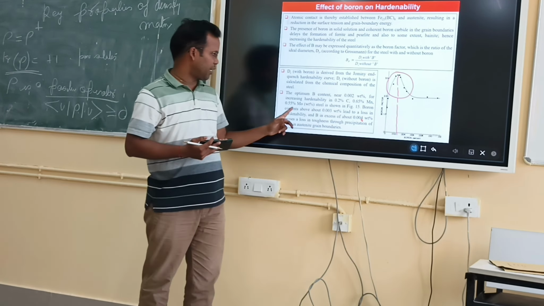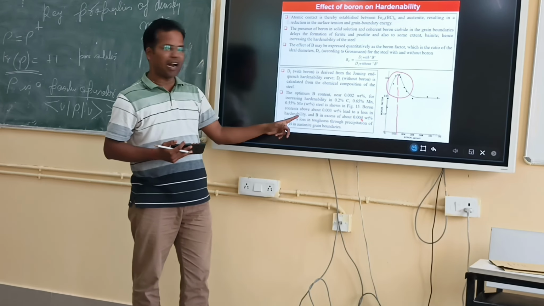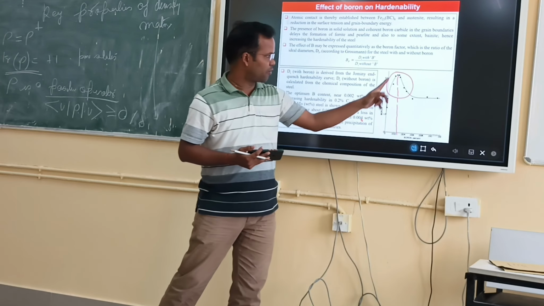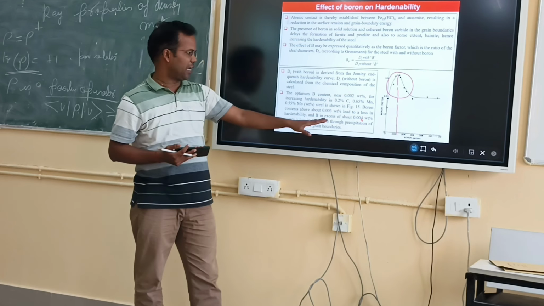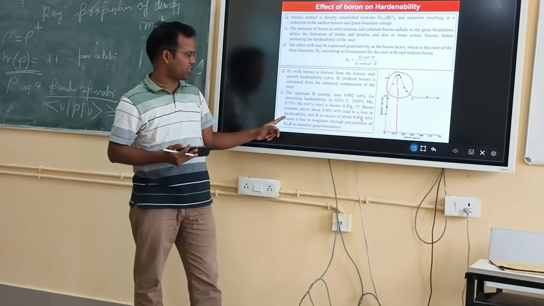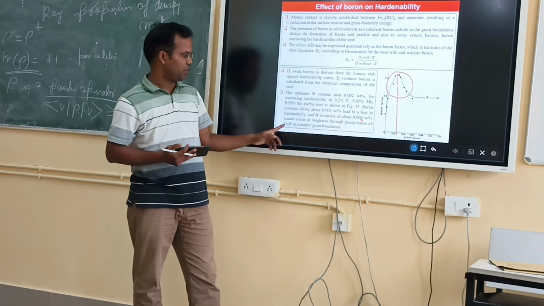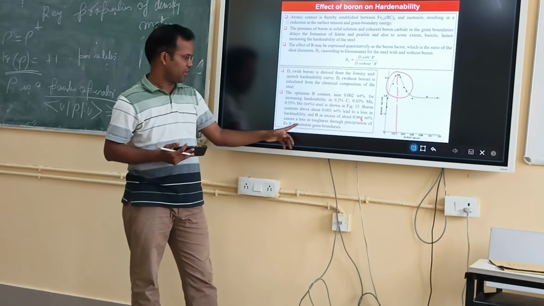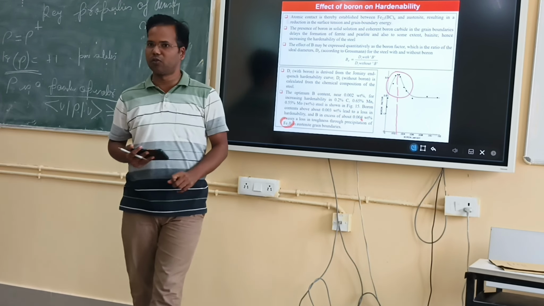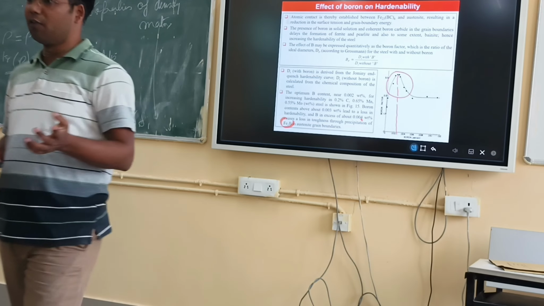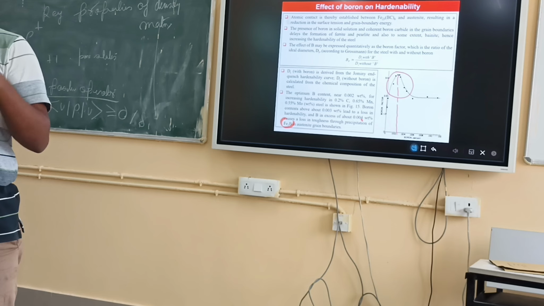Boron contents above about 0.03 weight percent lead to a loss in hardenability. This boron factor will decrease the hardenability. Boron in excess of about 0.004% causes a loss in toughness due to precipitation of iron boride in the austenite grain boundaries. Different borides will form, even boron carbide, and even borides like tungsten boride, since tungsten is there.